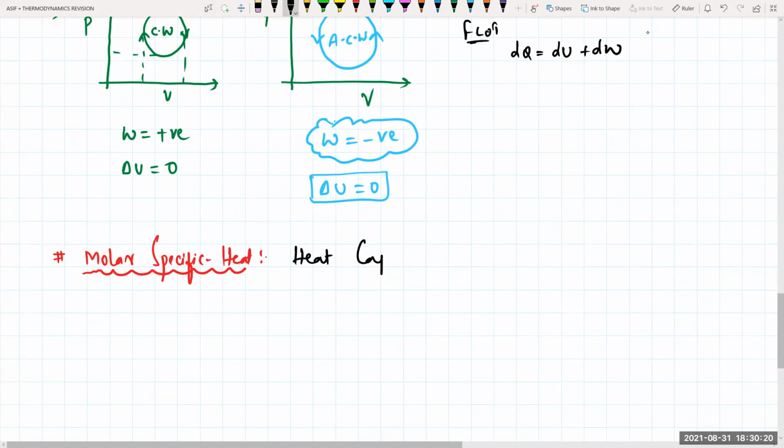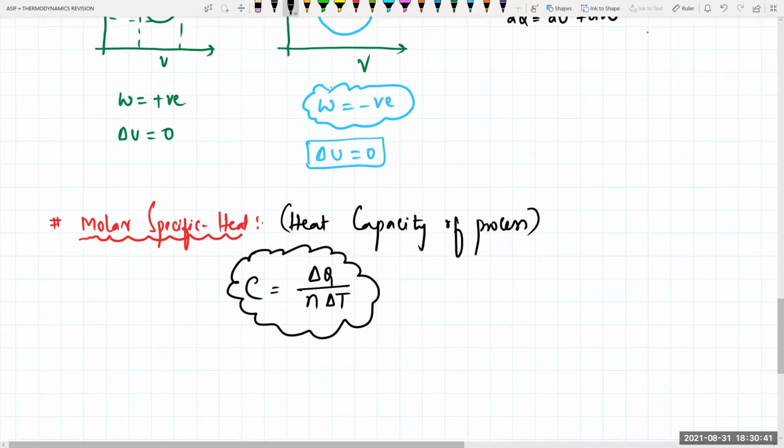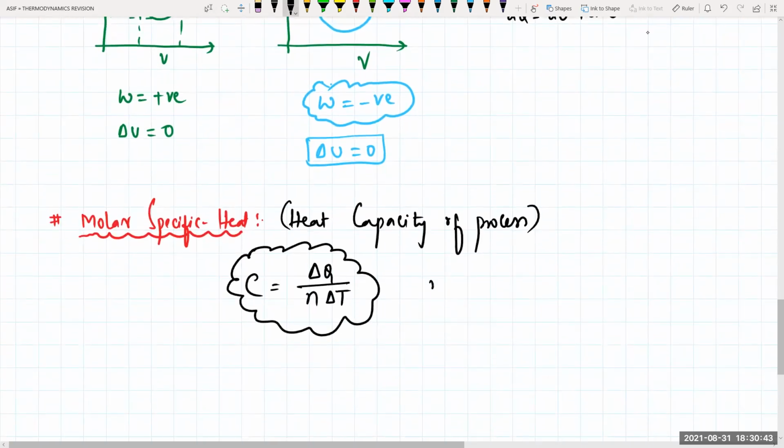Okay, sir. Heat capacity of a process. That means C will be equal to delta Q divided by N into delta T. Clear? Yes, sir. So N is nothing but the number of moles.